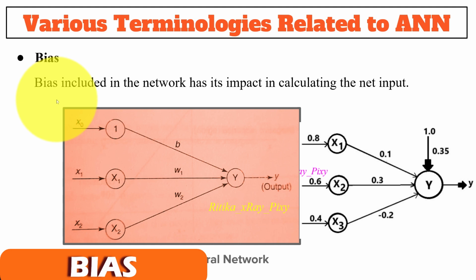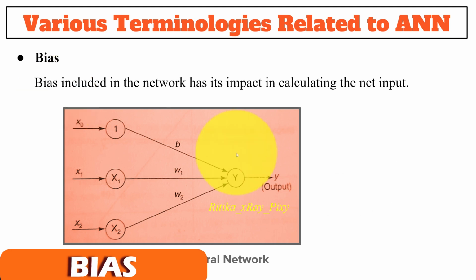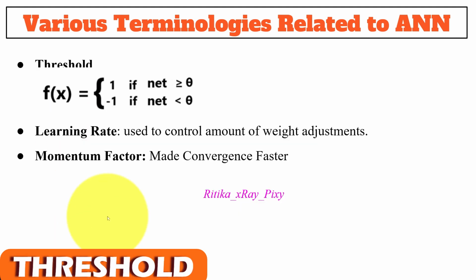Next we have bias. Bias has its impact in calculating the net input. Bias is included in the network by adding an element, that is x0 is equal to 1. Next we have threshold, that is a value based upon which the final output of the network may be calculated.